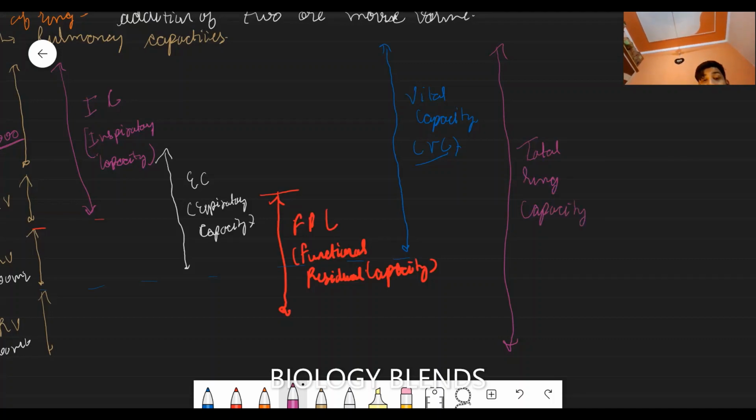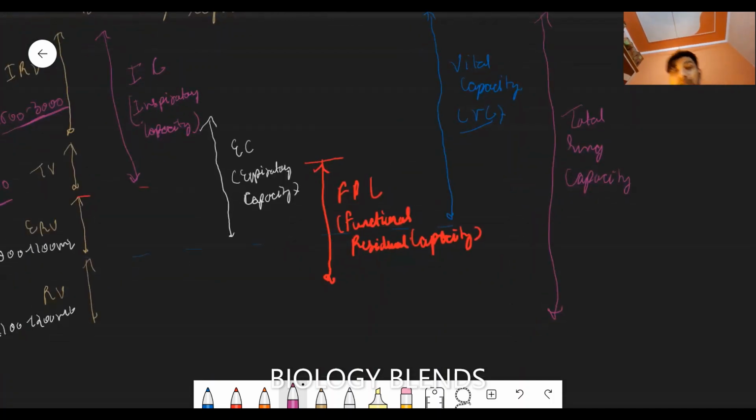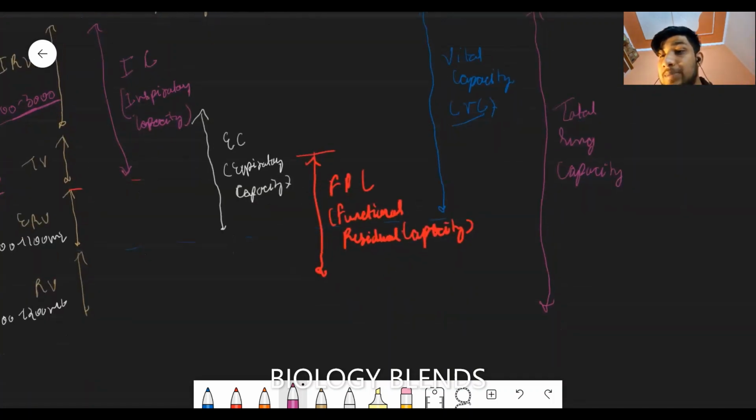So here we discuss the five capacities. First is the inspiratory capacity, the total amount of air we inhale during forceful inhalation. The second is the expiratory capacity, the total amount of air we exhale during forceful expiration. Third is the functional residual capacity, the amount of air left in the lung after normal expiration.